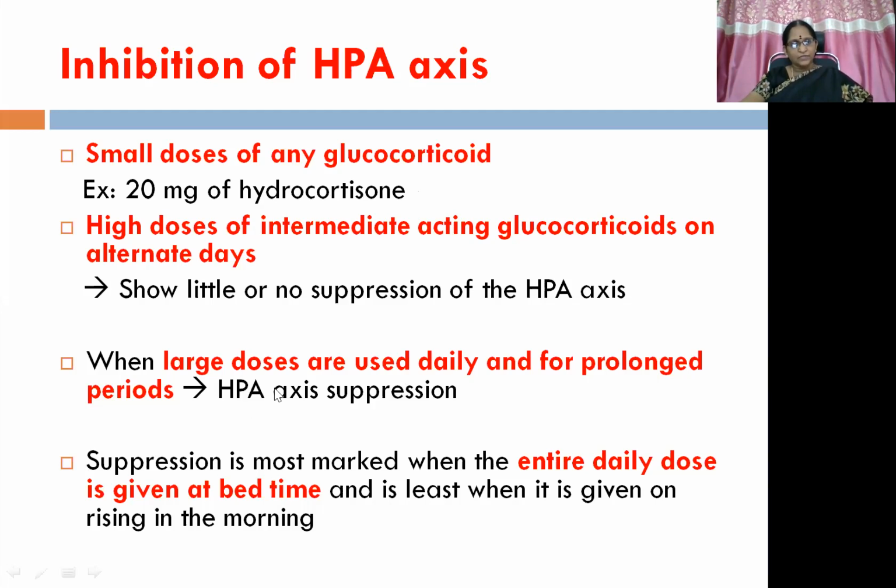Then when large doses are used daily or for prolonged periods, there is a possibility of HPA axis suppression, which is very dangerous. Suppression is most marked when the entire daily dose is given at bedtime because it is not paralleling with the diurnal variation, right? And is least when it is given on rising in the morning because it is paralleling with the diurnal variation.